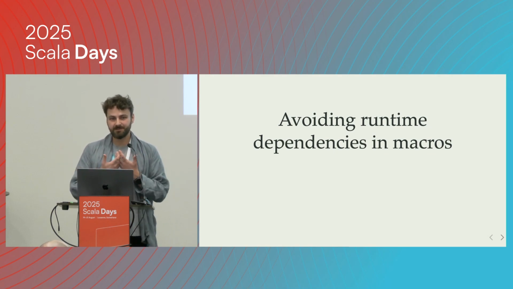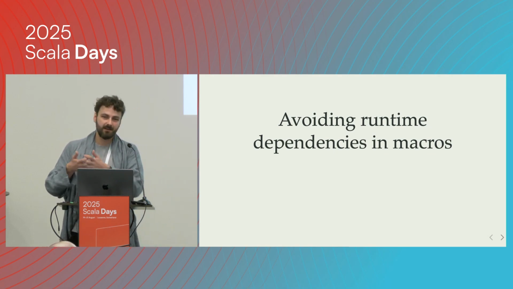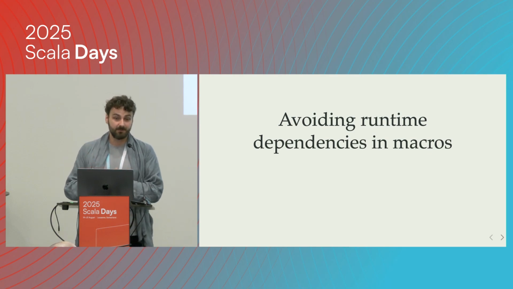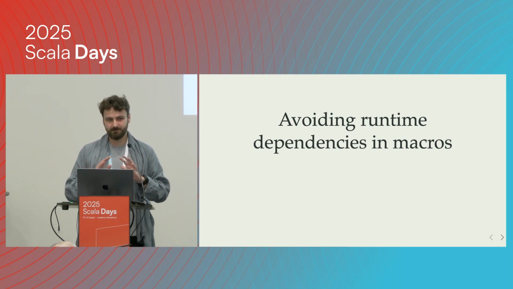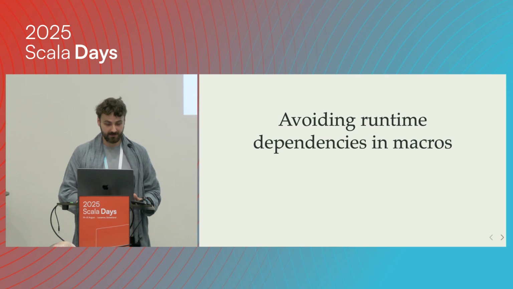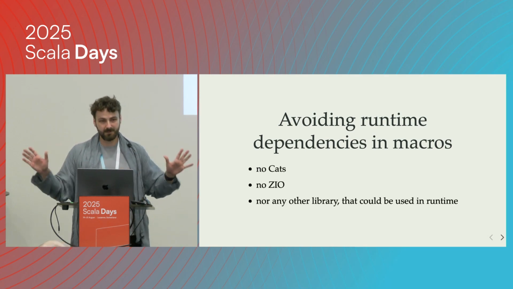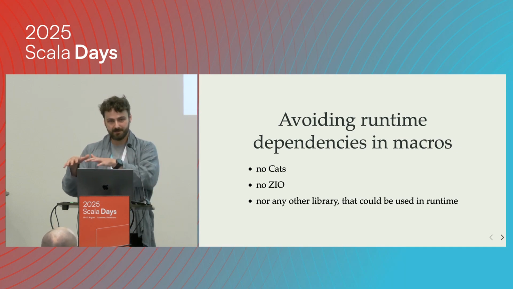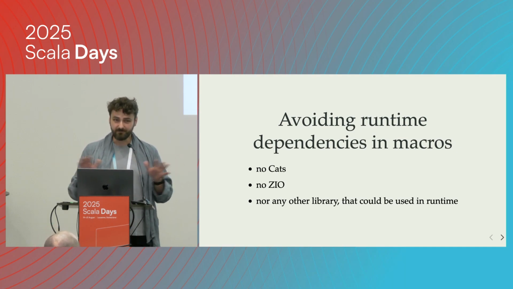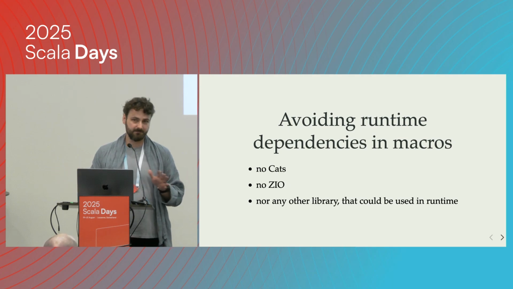So it might be clashing. And then you can have issues like, okay, I need to update this library in runtime, but it will break our macros, and those macros are not maintained anymore. So we cannot really do this. It would be much better for everyone if things like Cats, ZIO, any other big library, were separated, whatever you're using on the runtime and at compile time. It's much easier for maintainability.